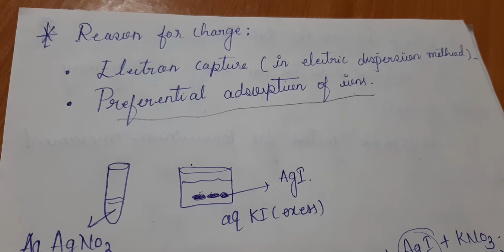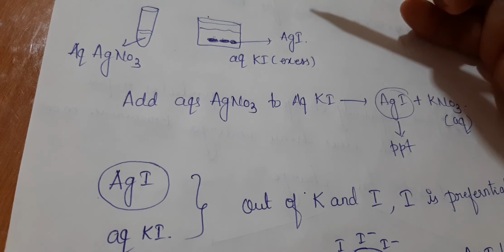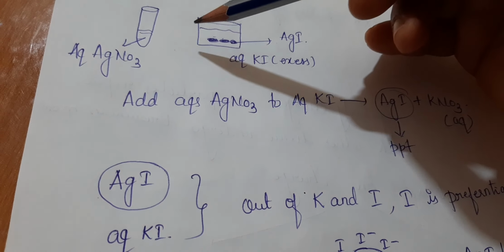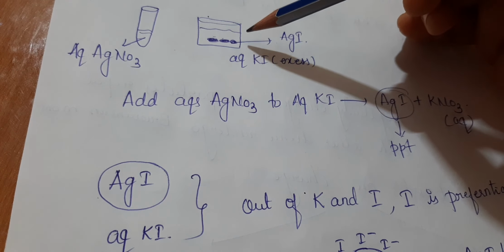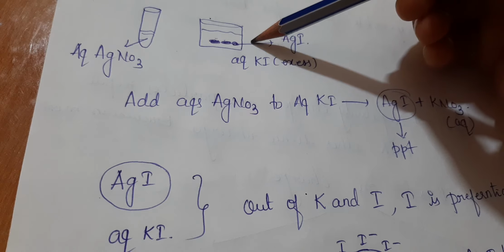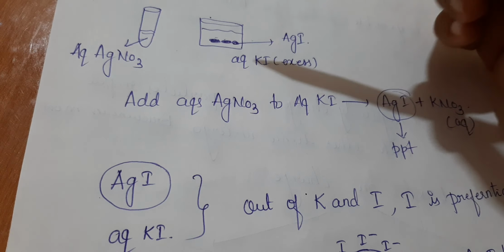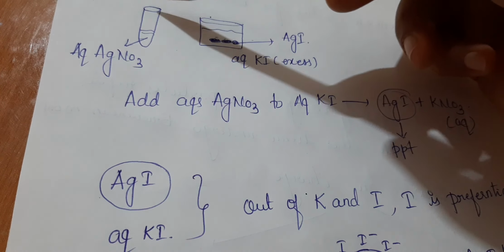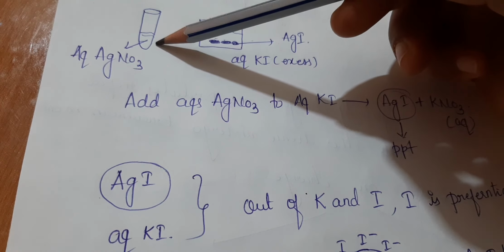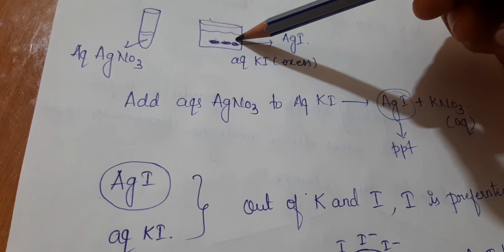Let us understand that. With the diagram I have given here, we can clearly and easily understand what we mean by preferential adsorption. Let us consider aqueous silver nitrate solution in one test tube. In another beaker, let us consider